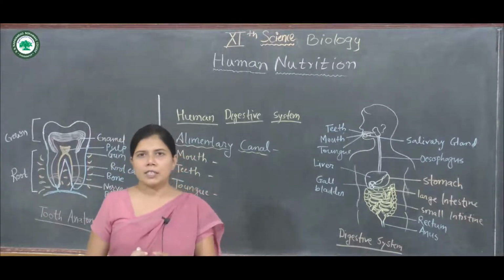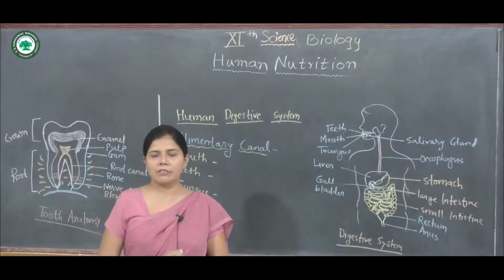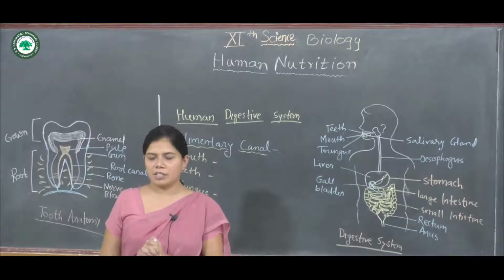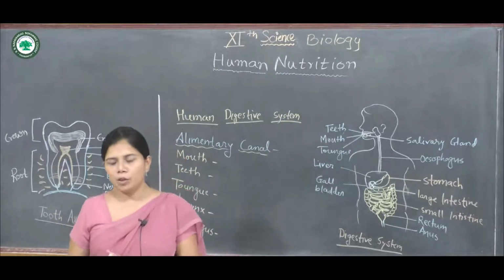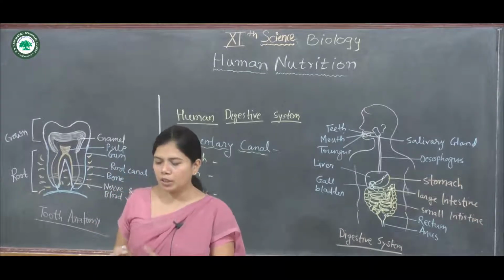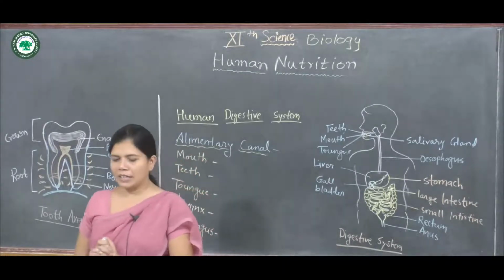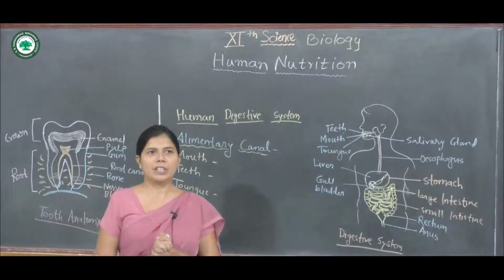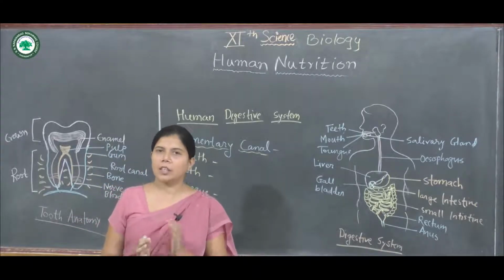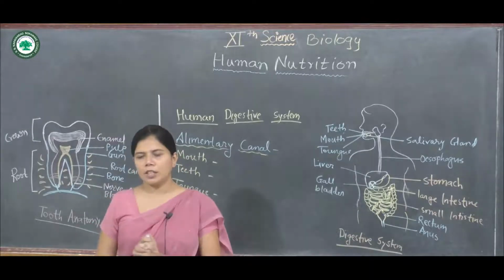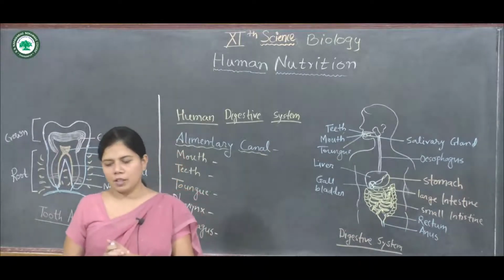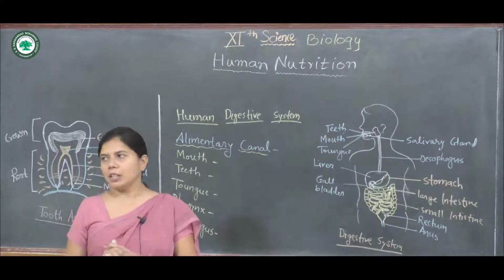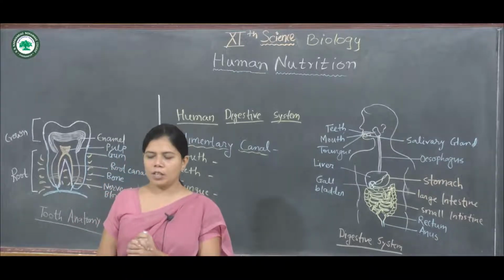Teeth are the main organ of the buccal cavity, which take part in digestion. We know that in an adult human being there are 32 teeth present in the buccal cavity. The human dentition is described as thecodont, heterodont and diphyodont.